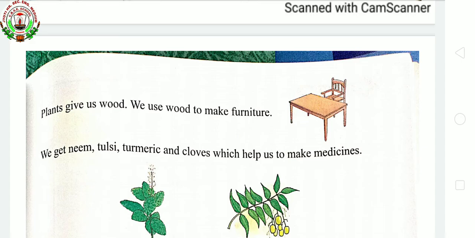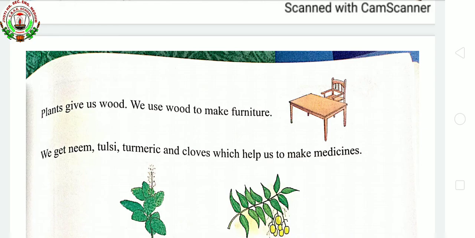Paper, children. We have notebooks. In that, paper is there. From where does that paper come? How is it made? Can you imagine? Can you tell me? Yes, it comes from the bamboo tree. The paper which we use for writing purposes comes from the bamboo tree. And erasers, tires, pipes are made from the juice of the rubber tree. From where do they come? They come from the rubber tree. Eraser, tires and pipes. So these are all the things which we get from the plant.